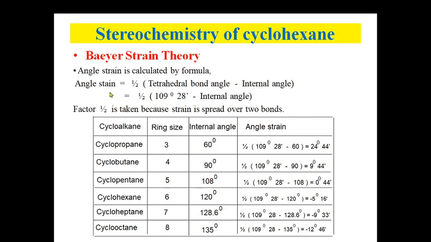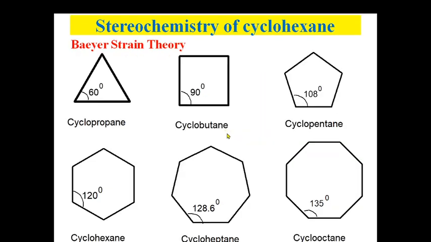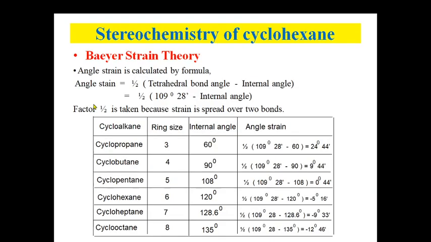Now, why is this half taken here? Because the strain is spread over the two bonds. Here it is. So those two bonds are there usually, and hence that strain is spread over the two bonds, and hence half is taken here. Now how can we calculate that? Let's see here.